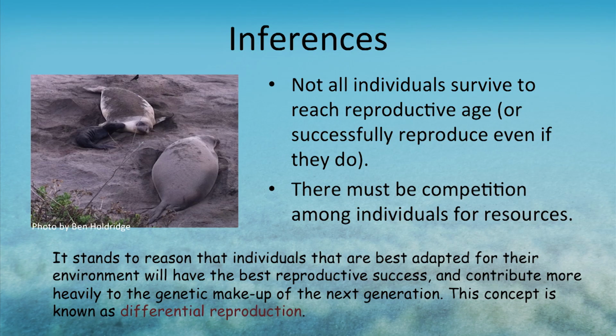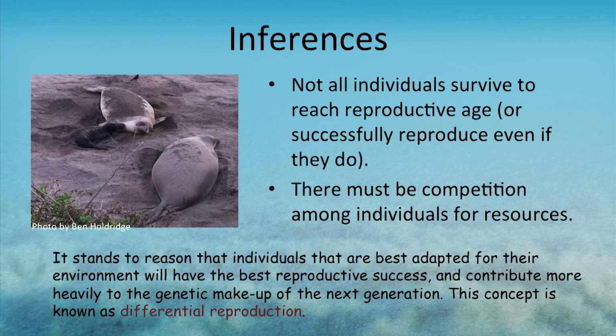From this, he was able to make some very key inferences. The first was that clearly not all individuals are reproductive. This could be one of a couple reasons. Either they don't make it to reproductive age, so they die before that, or even if they do make it to reproductive age, they don't necessarily successfully reproduce. In this picture here, we see two female northern elephant seals, one with an offspring and one without. So one is reproductive and one clearly isn't.